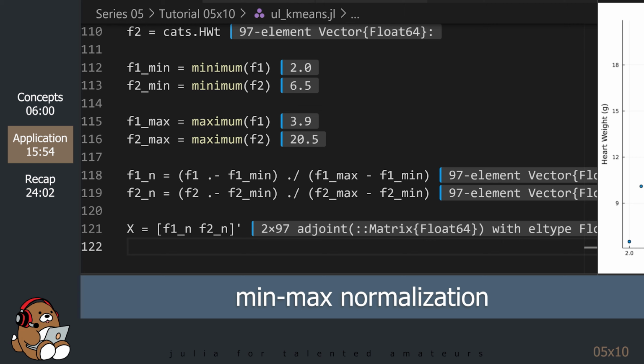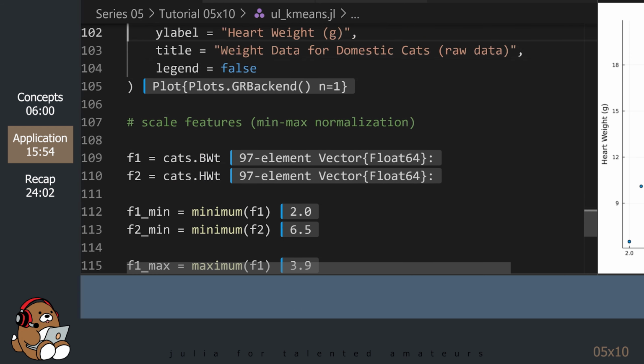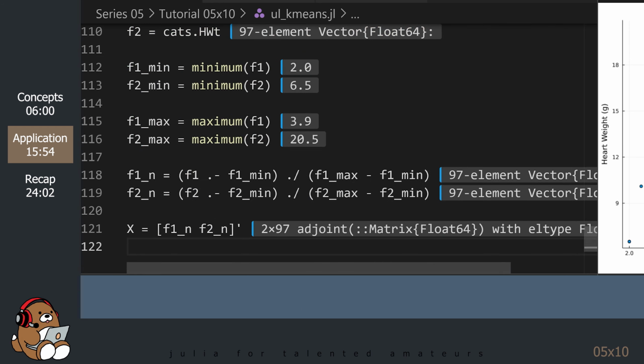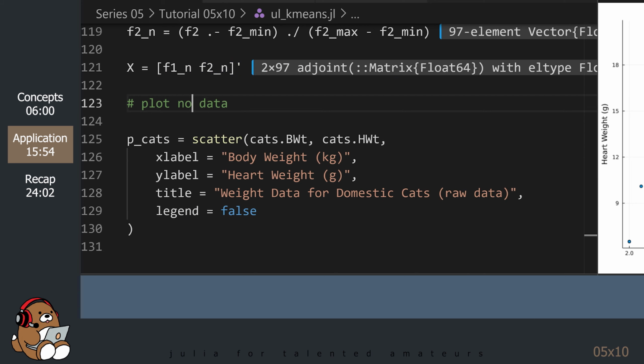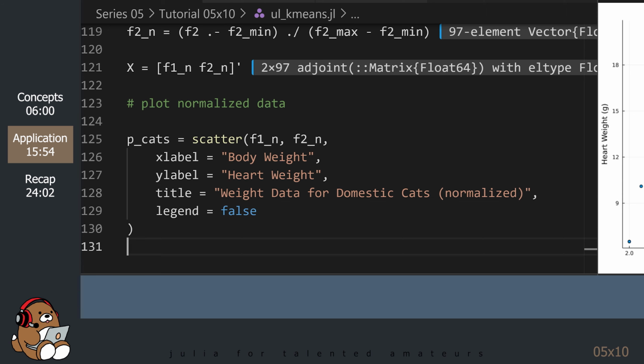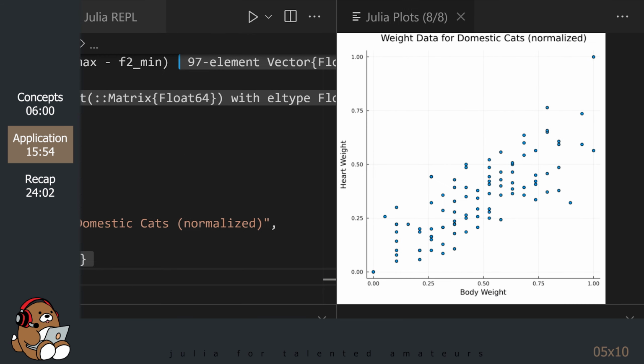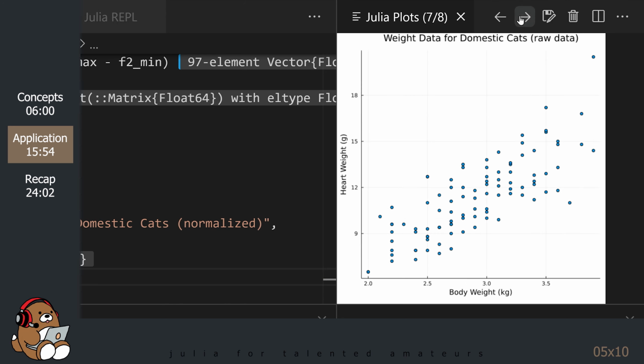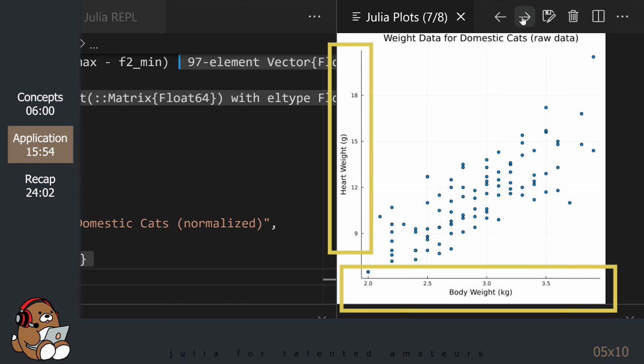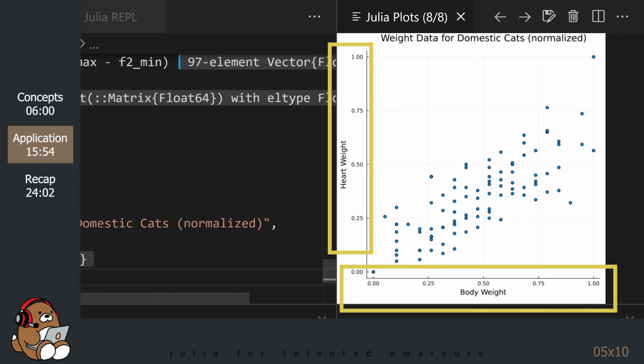Now that we've normalized our data, let's replot it. I'm just going to copy and paste the plotting code from above and make a few changes. As you can see, it's the same data, but the values along the x and y axes are all between 0 and 1.